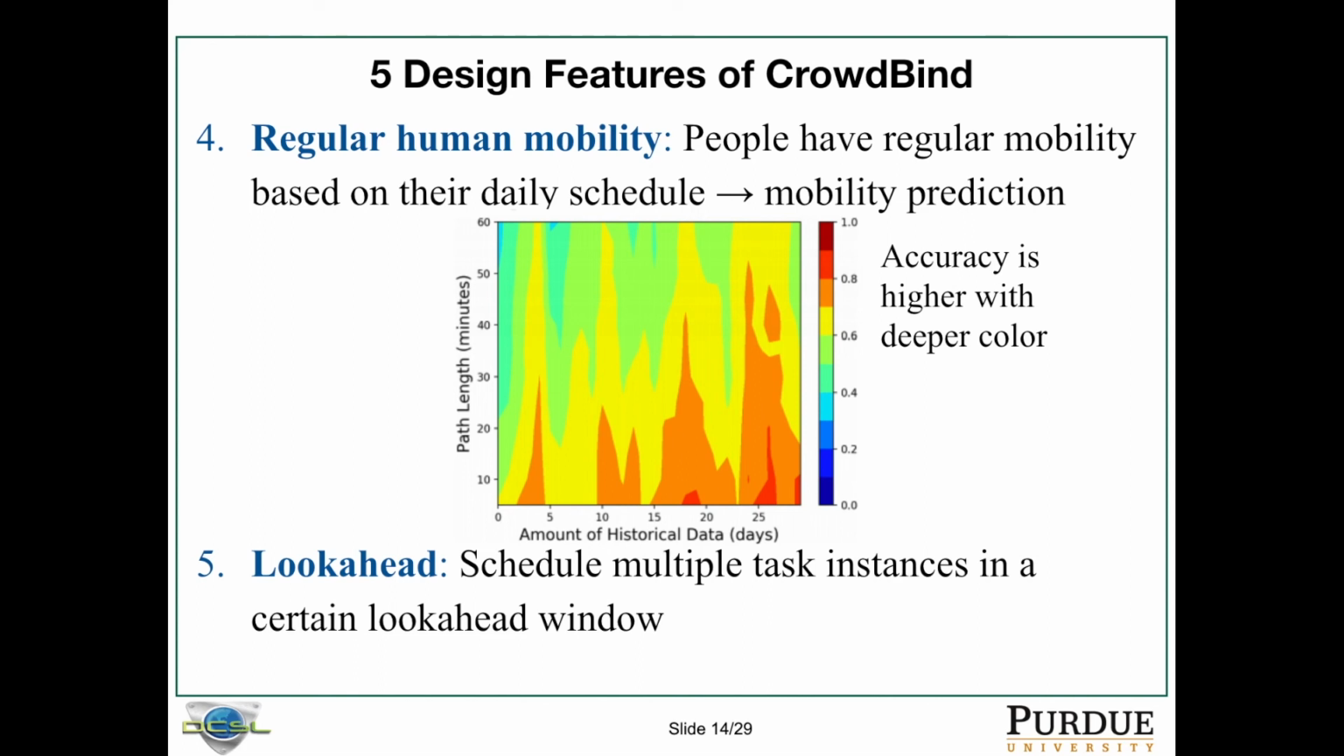The x-axis is the historical mobility data, and the y-axis is how far ahead we are predicting: 10 minutes ahead, 20 minutes ahead, etc. The takeaway is that given more and more historical data, the prediction gets better, and if we are predicting too far ahead, the prediction accuracy reduces. And the last feature is look ahead, which means we will schedule multiple task instances in a certain look-ahead window. For example, with 20 minutes ahead, we will schedule all the tasks in those 20 minutes. That's the feature we use.